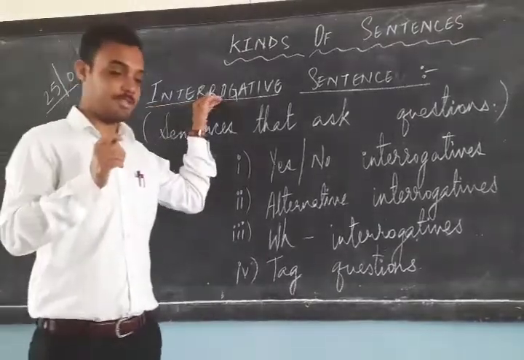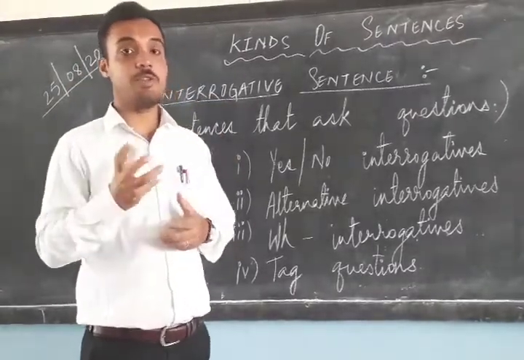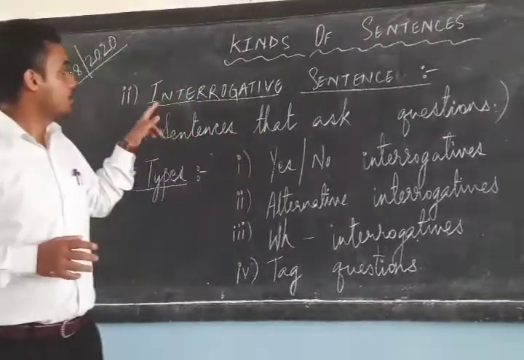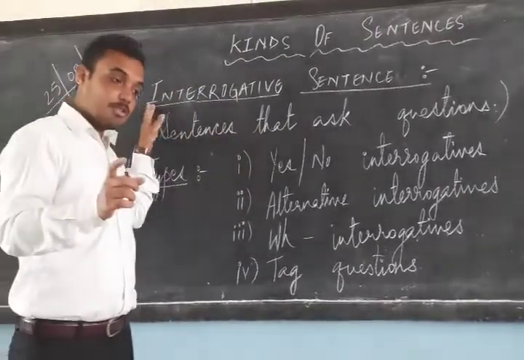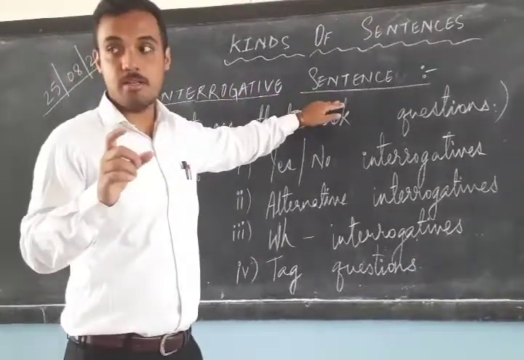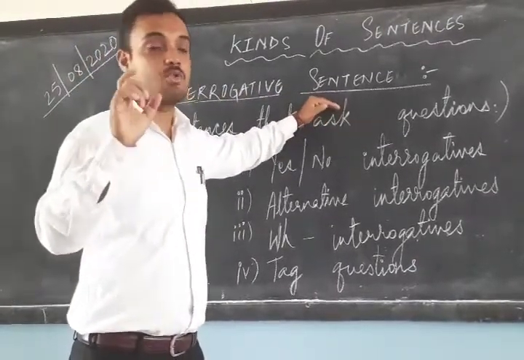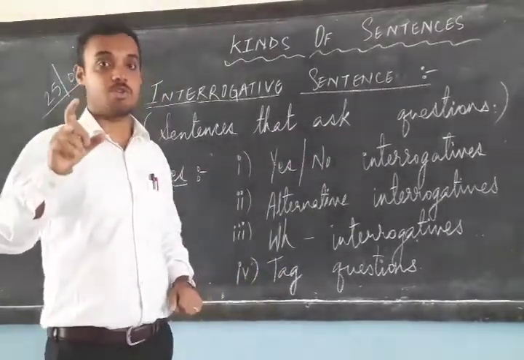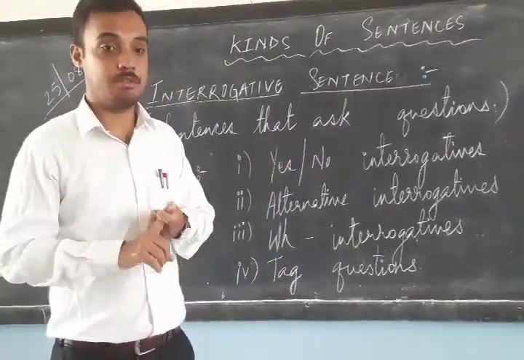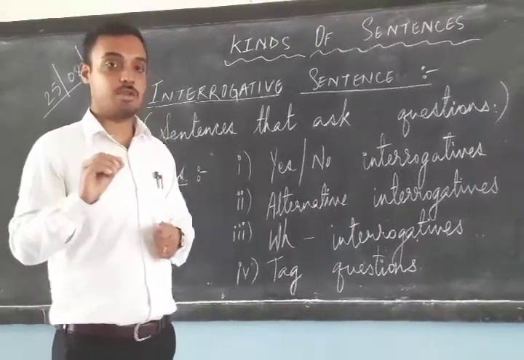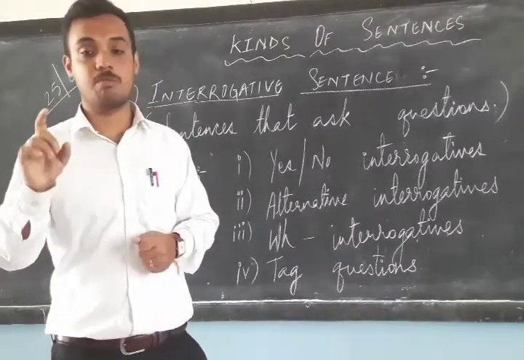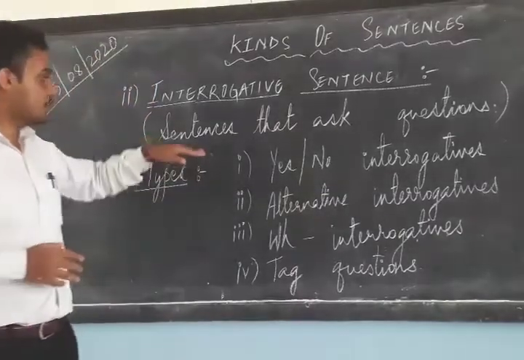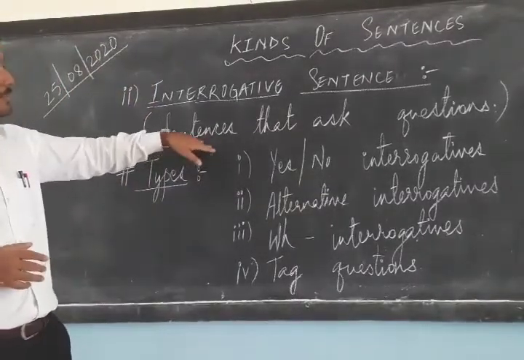an interrogative sentence. Now how will you recognize an interrogative sentence? It will start with a capital letter and at the end it will have a question mark. When the question mark is not there, it's not a question. Okay? So always remember that. An interrogative sentence will always have a question mark at the end of the sentence. Okay? The definition is given here.